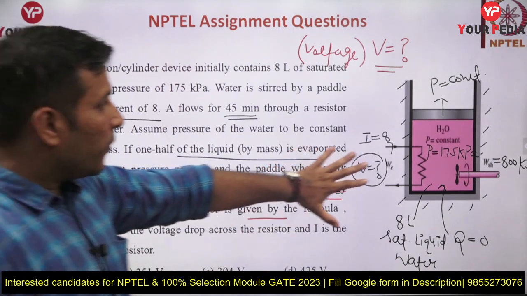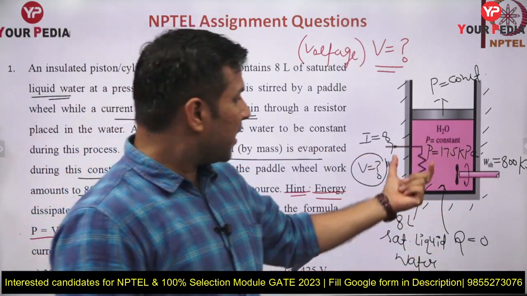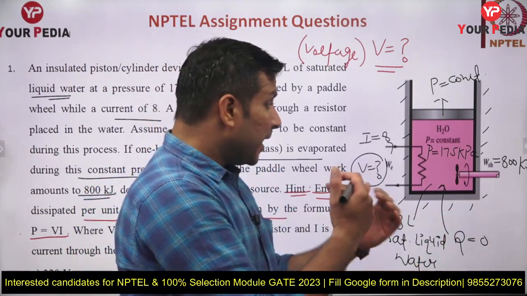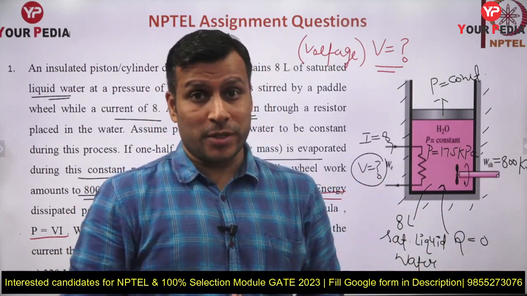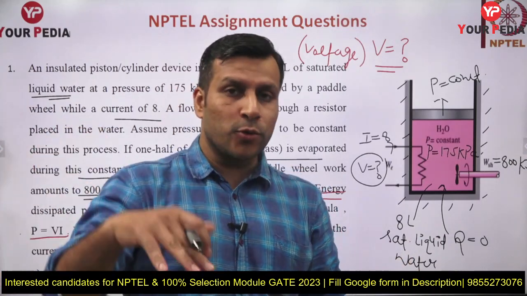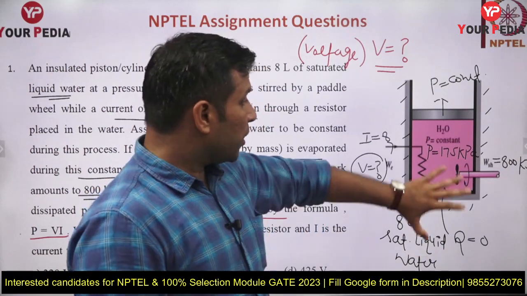Okay, so from this, what idea are you getting? Is it an open system or a closed system? It is a closed system, because in a closed system only the interaction of heat and work is possible. There is no interaction of mass possible. Mass is not going to leave or enter the system, so there is no mass transfer.